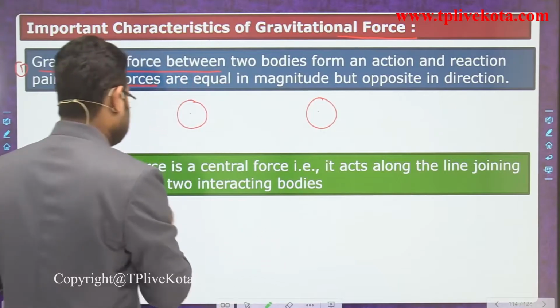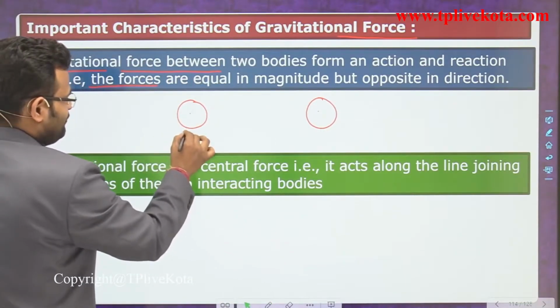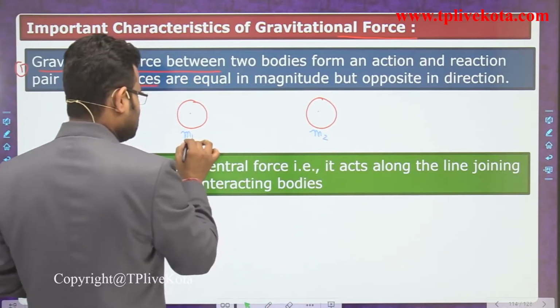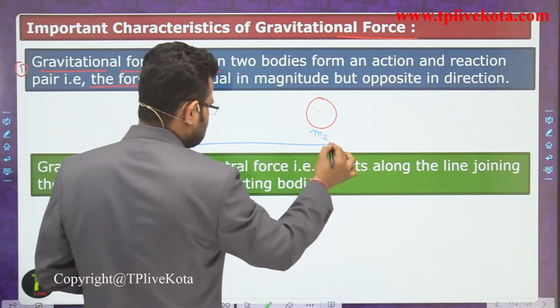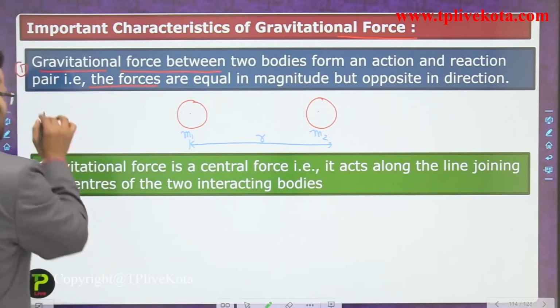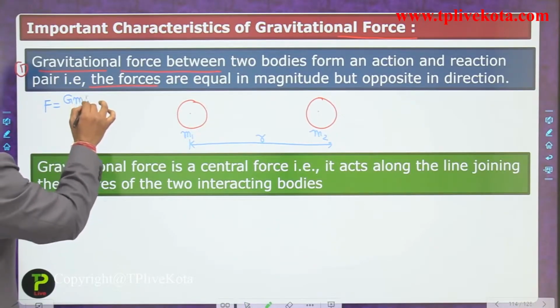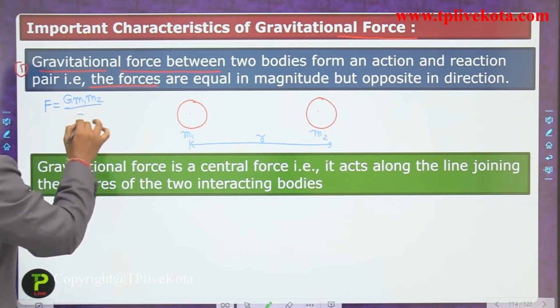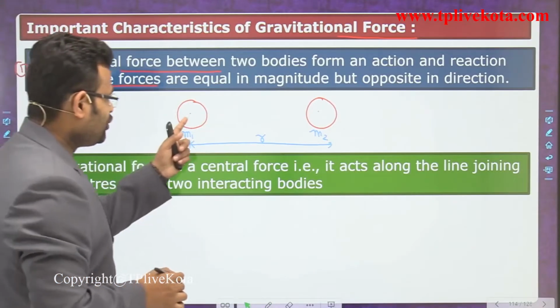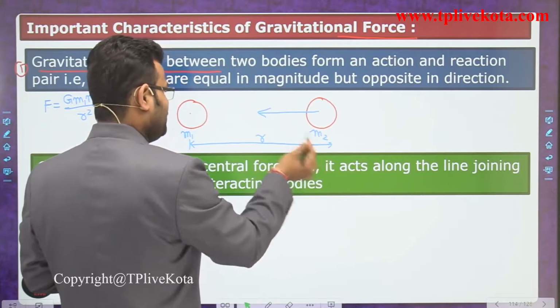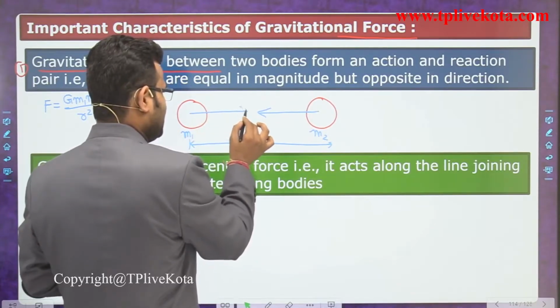According to our expression, suppose that is m1 and that is m2, and the distance maintained by these bodies is small r. Now calculate the force on the body. That is G m1 m2 upon r square, the attraction force. So m1 attracts m2 in that direction and m2 also attracts m1 in that direction.